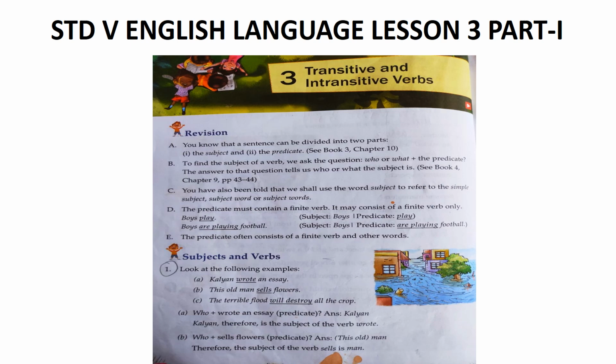Now next example. Kitty wrote what? Letter. Direct object. Kitty wrote whom a letter? Veena. So Veena is the indirect object. Here also the direct object is the thing written, that is letter, and the indirect object is the person to whom it was written, that is Veena.